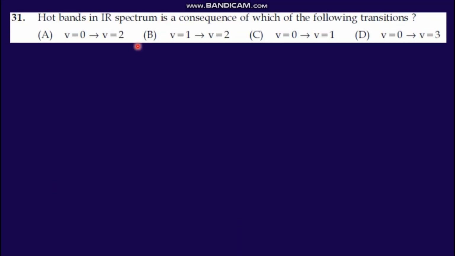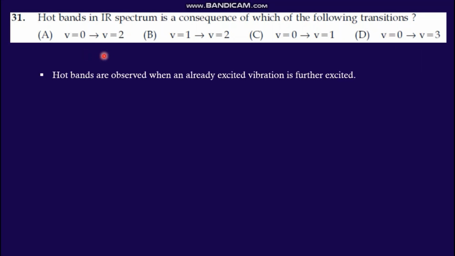First question: hot bands in IR spectrum is a consequence of which of the following transition? A, V equal to 0 to V equal to 2; B, V equal to 1 to V equal to 2; C, V equal to 0 to V equal to 1; and D, V equal to 0 to V equal to 3. Hot bands are observed when an already excited vibration level is further excited. In options A, C and D, you can see it is starting from V equal to 0. That means from the ground state the excitation happens. But in option B, it's already an excited state further excited. So the answer is B.